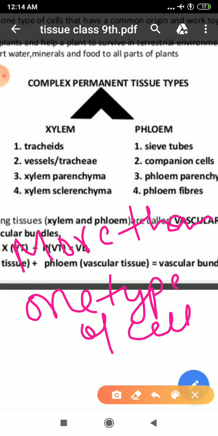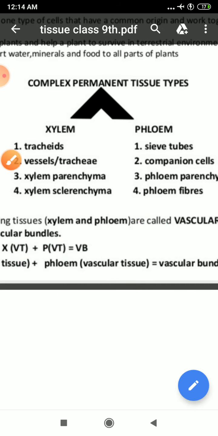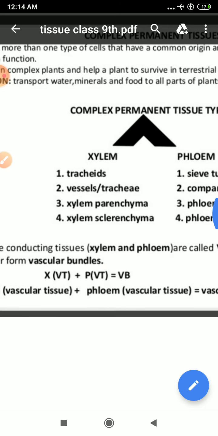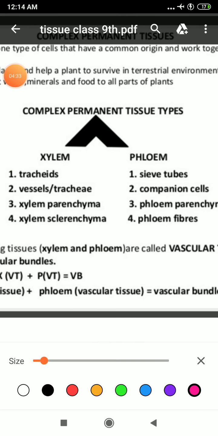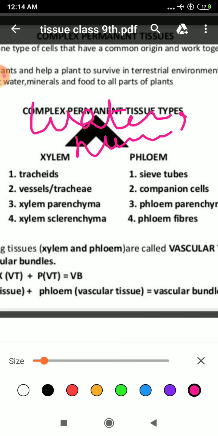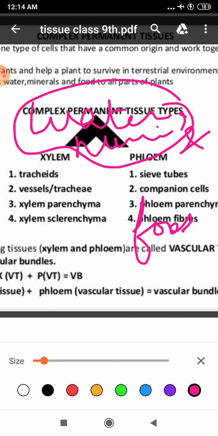And what is the main function of this? The main function of complex permanent tissue is to transport water, minerals and food to all parts of the plant. The function of transportation of water and minerals is done by xylem, and the function of transportation of food is done by phloem.